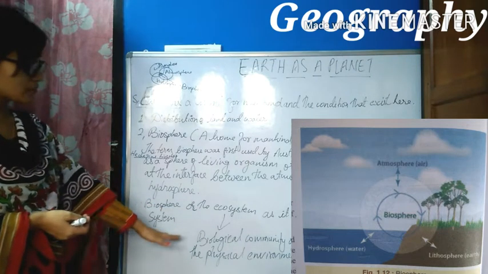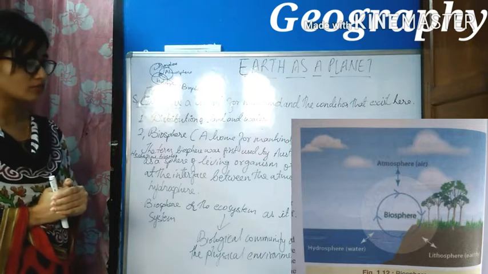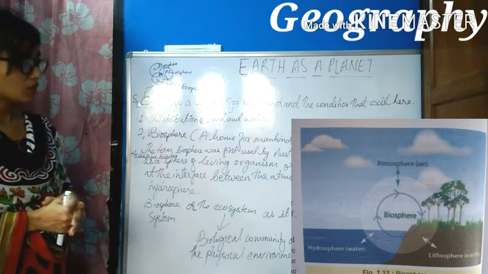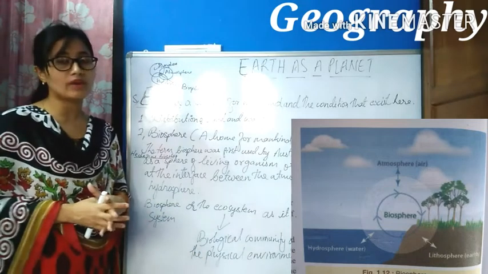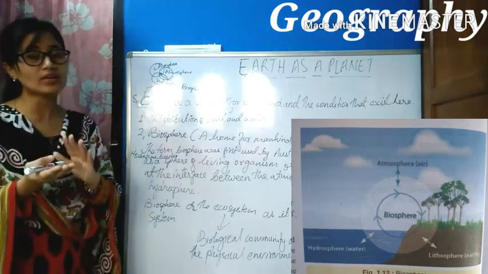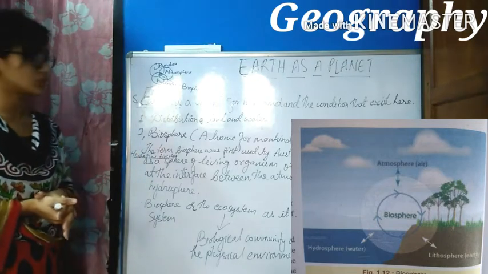What do you mean by ecosystem? An ecosystem is a biological community of interacting organisms with the physical environment. That means when a living organism interacts with the physical environment, there is a formation of ecosystem.